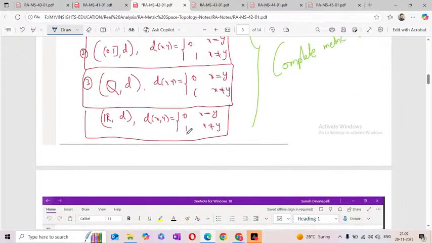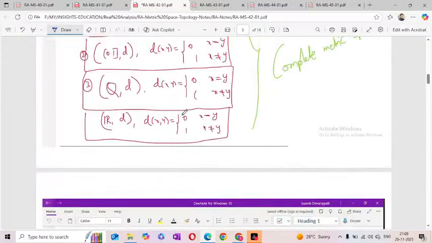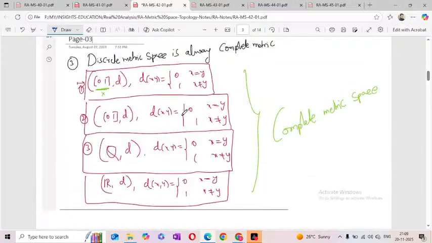So here observe, previously X is equal to open 0 closed 1, and X is equal to closed 0 open 1. Under the usual metric, these two are not complete. But if I am taking the discrete metric, observe, under the usual metric this is not complete, but in the discrete metric this is complete.